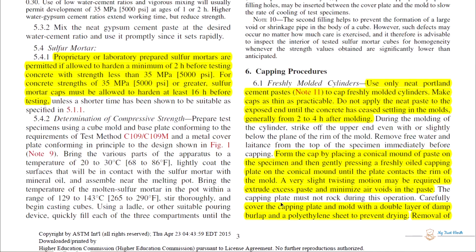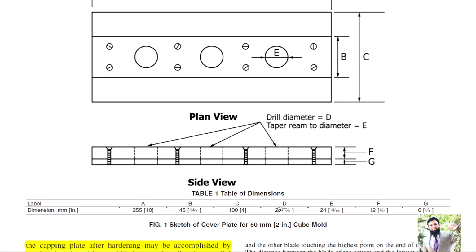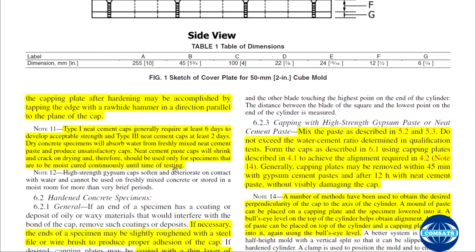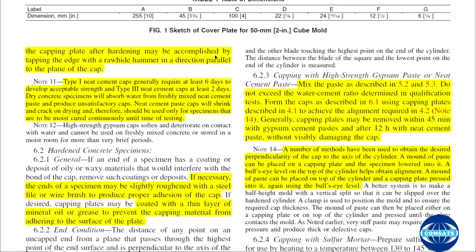The capping plate must not rock during this operation. Carefully cover the capping plates and mold with a double layer of damp burlap or polyethylene sheet to prevent drying. Removal of the capping plate after hardening may be accomplished by tapping the edges with a rawhide hammer in a direction parallel to the plane of the cap.